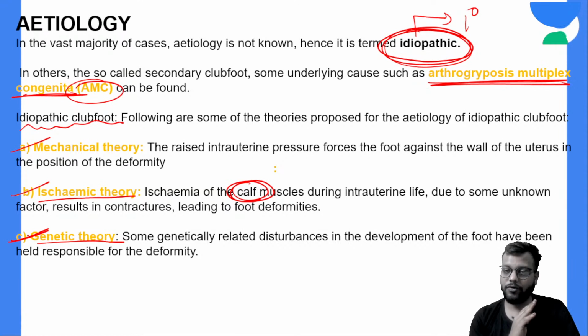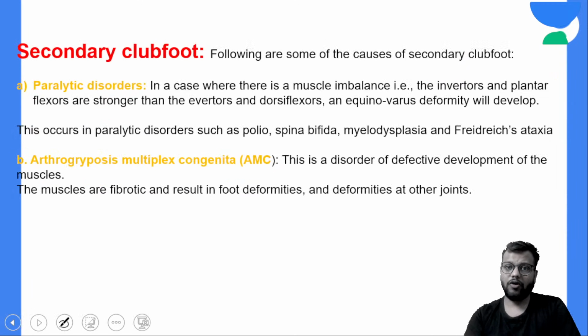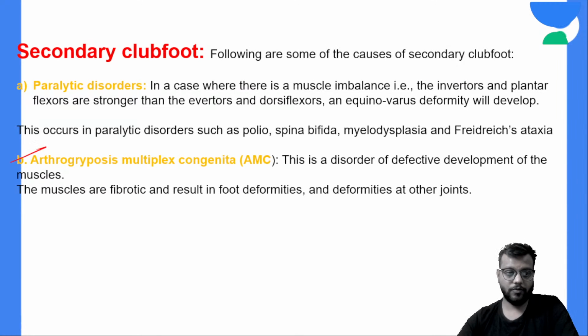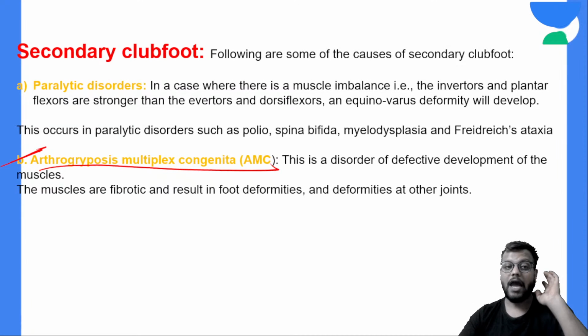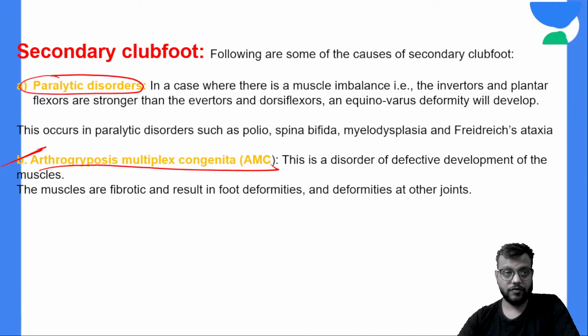You don't need to go that deep. For the professional and university examination, you just need to remember that there are three theories which support the idiopathic cause of the clubfoot. Secondary clubfoot we have discussed. Most important is arthrogryposis multiplex congenita. Other diseases are the paralytic disorders, which lead to weakness and atrophy of the muscles, which lead to CTEV.